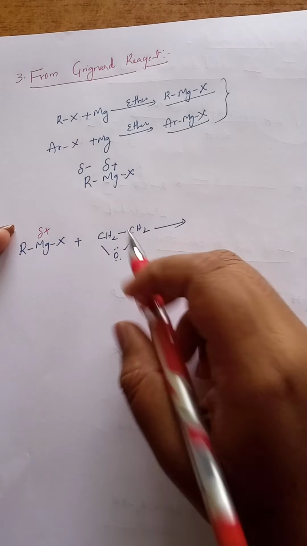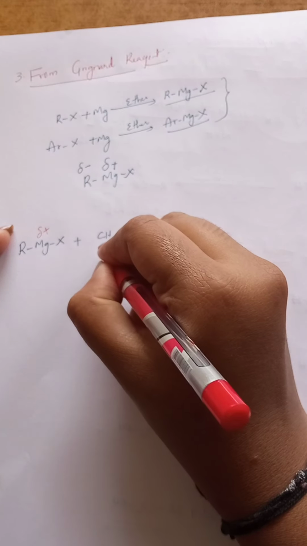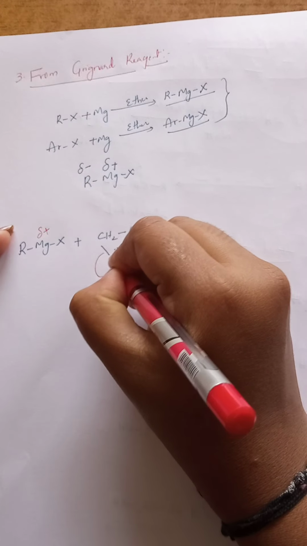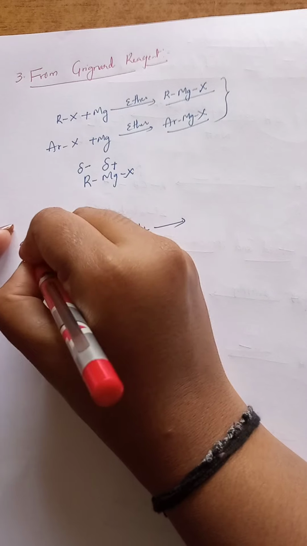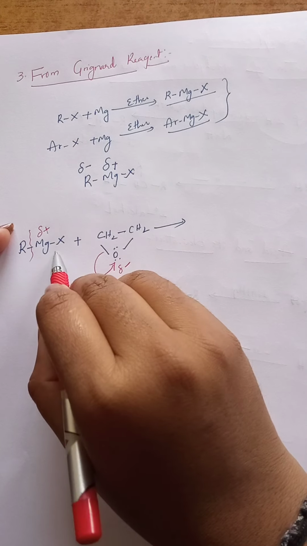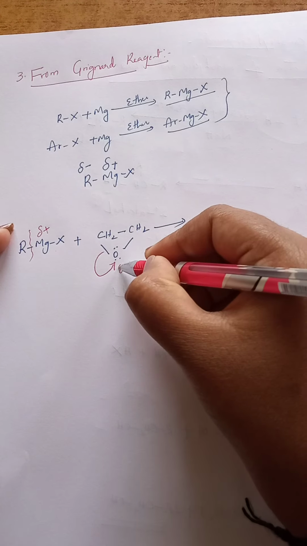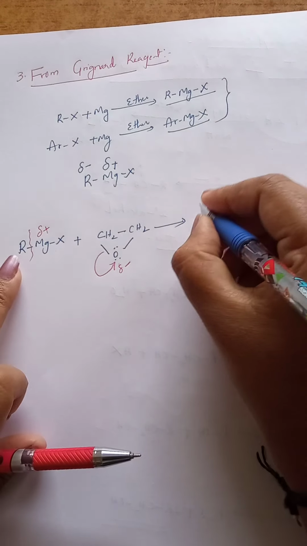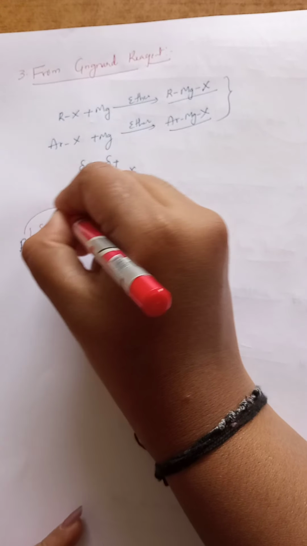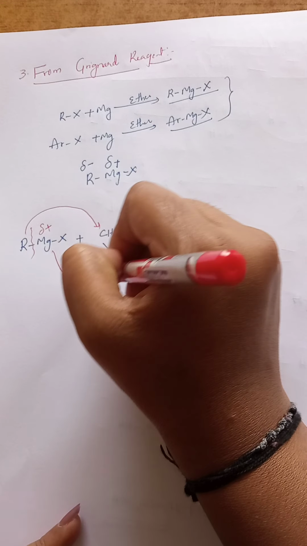Between carbon and oxygen, oxygen is more electronegative; when it takes the bonded electrons towards itself, it has a partial negative charge. When the bond breaks, the MgX part is added to oxygen and the R group is added to this carbon.